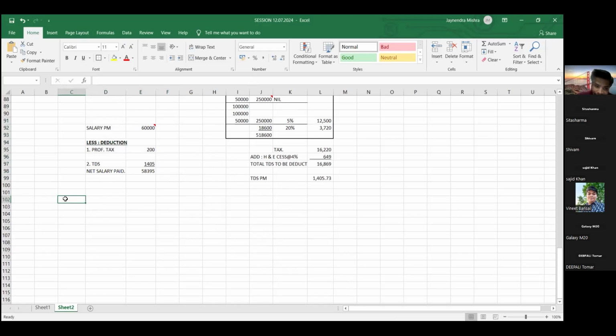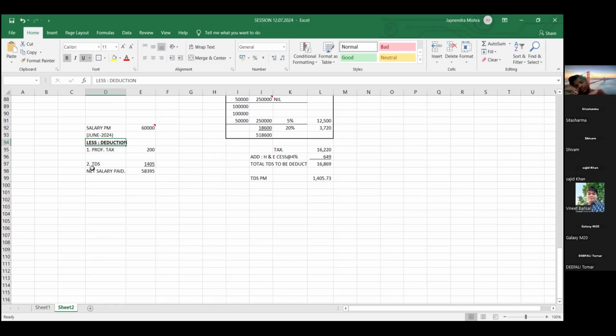Suppose this is the salary for the month of June. 60,000 is the salary for June. June month salary is normally paid in the next month, that is in July.